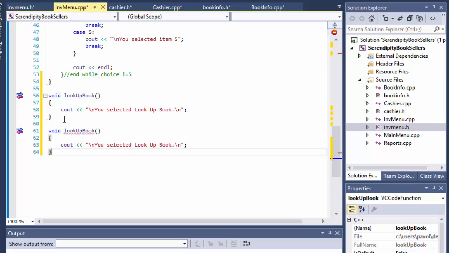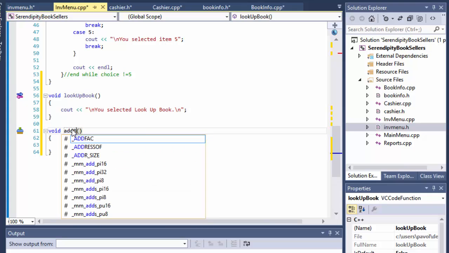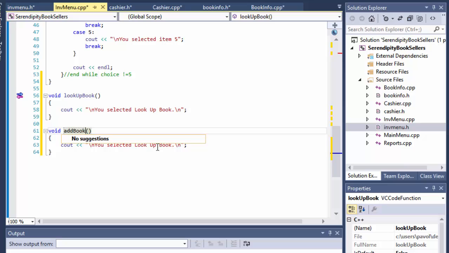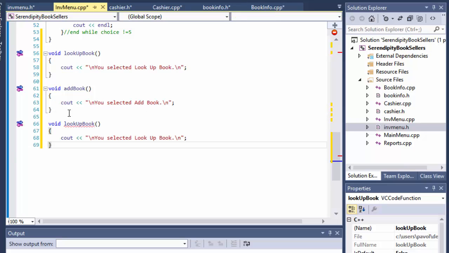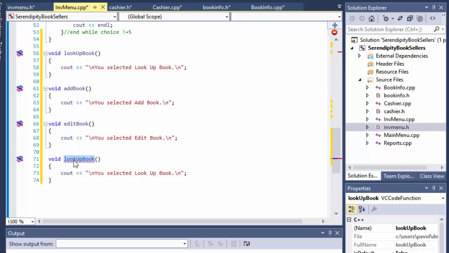The next one will be addBook. You selected addBook. The next one will be editBook. You selected editBook. And finally, deleteBook. And you selected deleteBook.